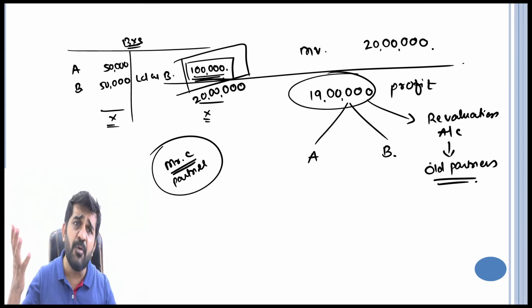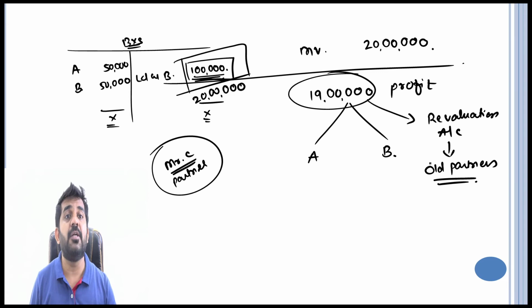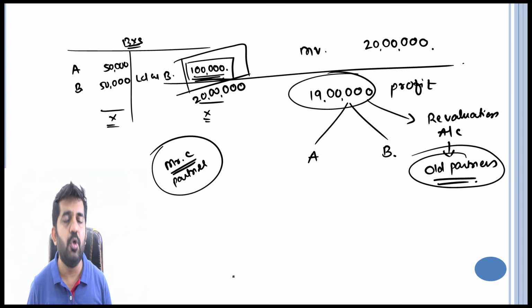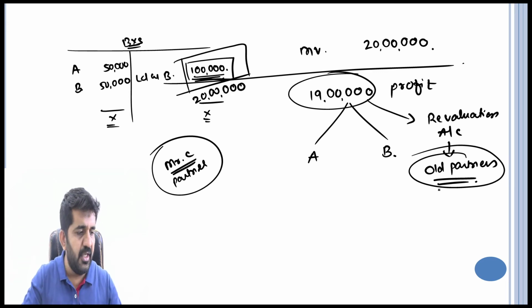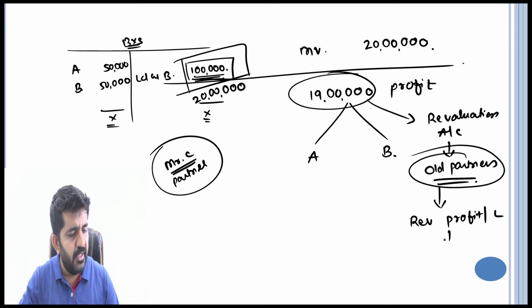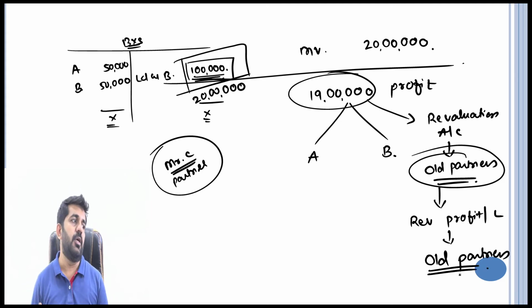Whenever there is an upward revaluation, the old partners will convince the new partner that we will be doing revaluation of the assets. So this is the reason why there is a revaluation account. The benefit will be given to old partners, and as we learn further, the revaluation profit or loss is always transferred to old partners, or existing partners, if you speak it correctly.